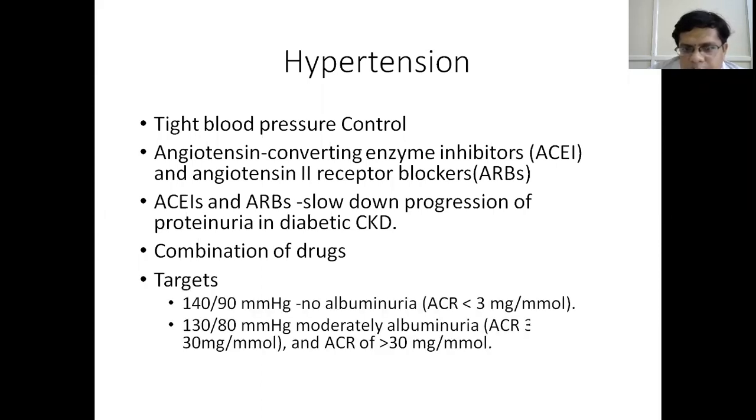So what is the target blood pressure in patients with chronic kidney disease? The target is 140 by 90 millimeters of mercury if the patient has minimal or no albuminuria. If the patient has macroalbuminuria or microalbuminuria, the target is 130 by 80. It is more so in patients with diabetic chronic kidney disease.